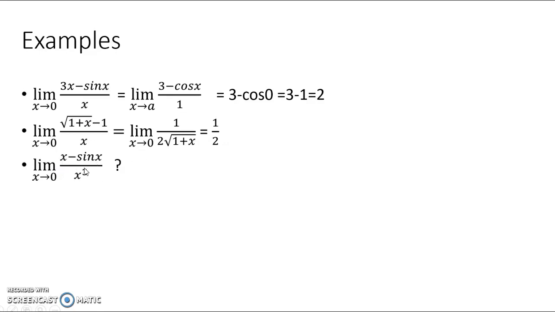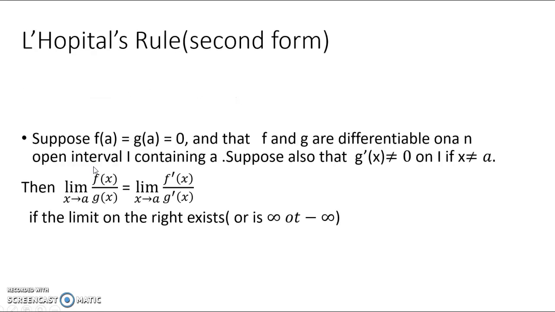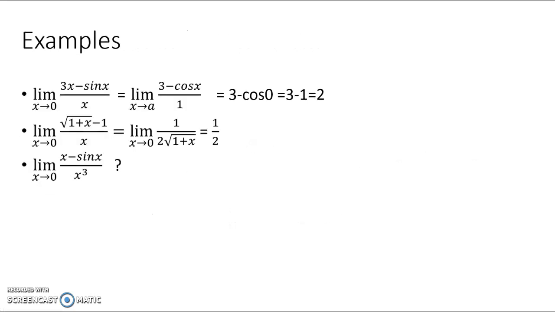Can you do this problem in the same manner as the above two? Is there any difference between this problem and the other two? Please find out the difference.